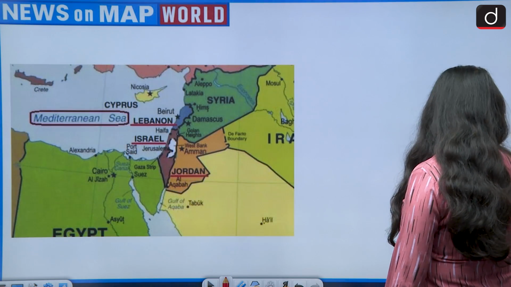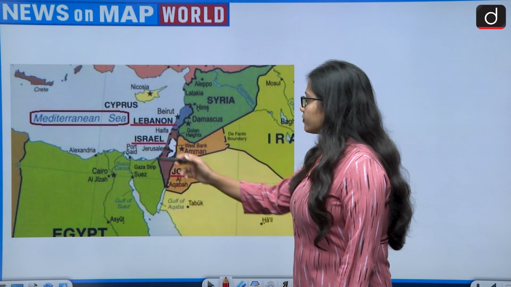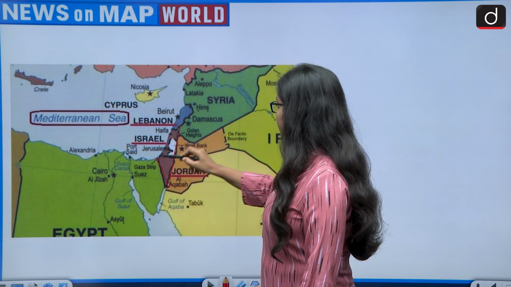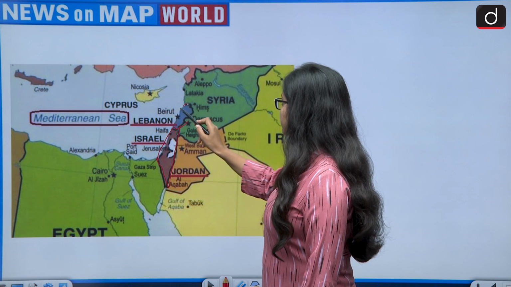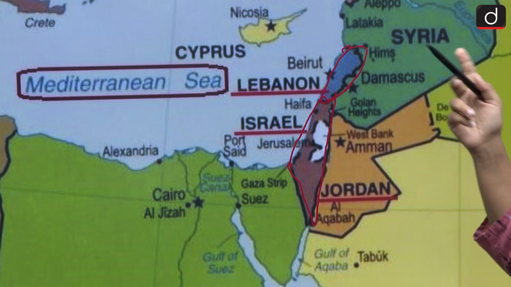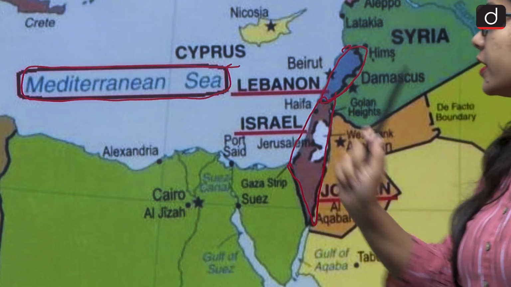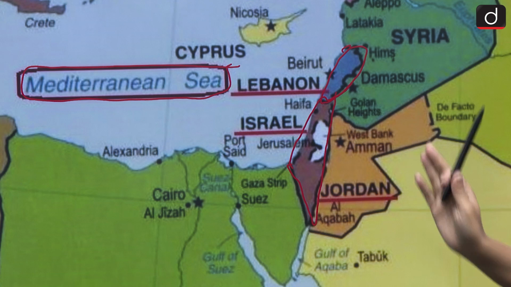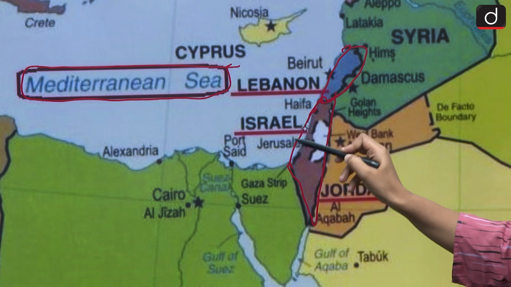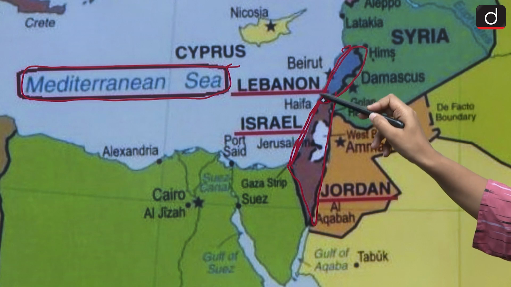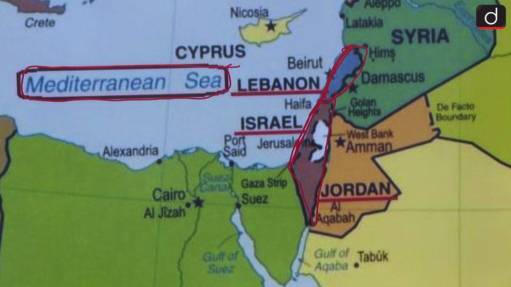So let's see this. If we look at the map of Israel, this is the map of Israel and this is Lebanon on the north of Israel. If we talk about the Mediterranean Sea, the Mediterranean Sea shares its border with Israel. That is correct, as we can very clearly see it. And it is also sharing a border with Lebanon. That is also very much visible.